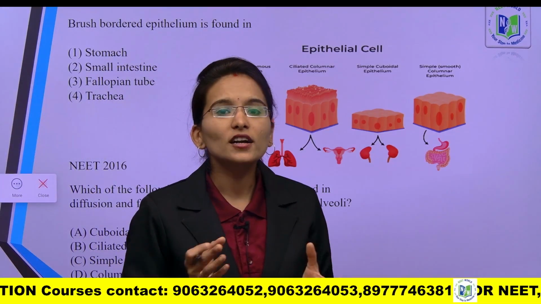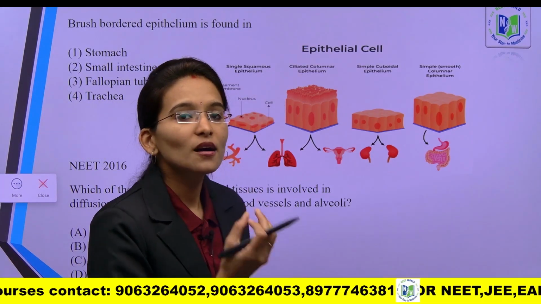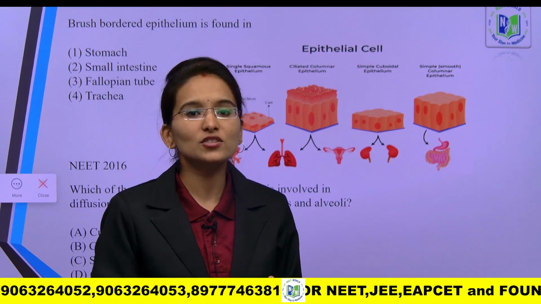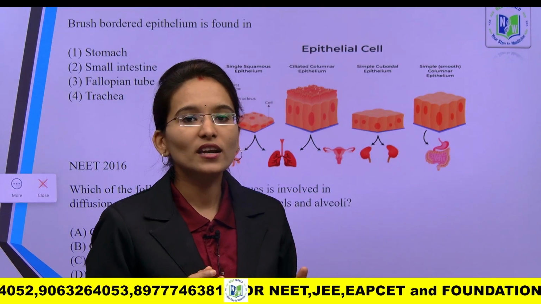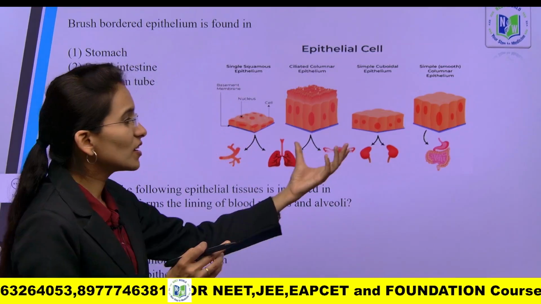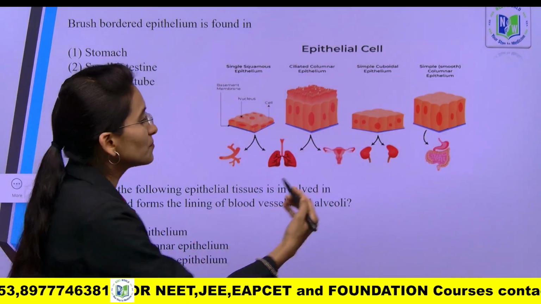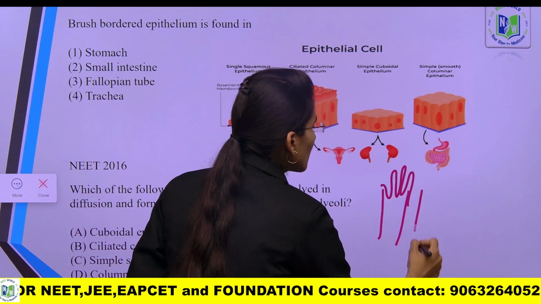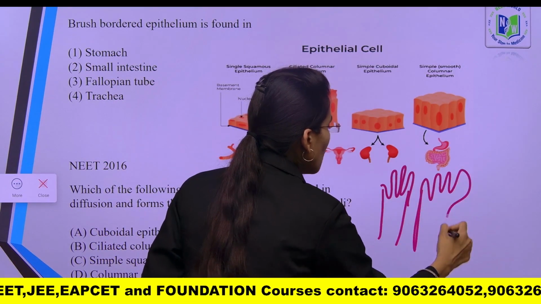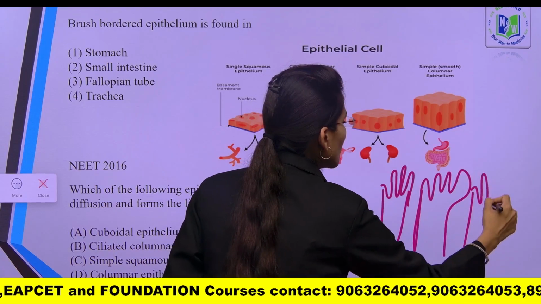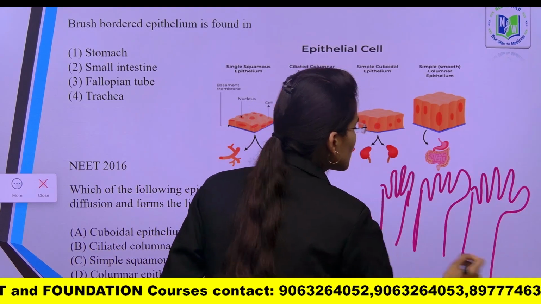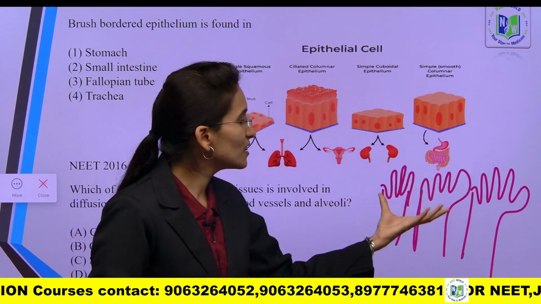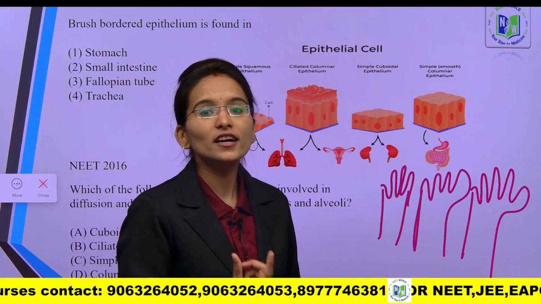The brush bordered epithelium is nothing but the inward projections, finger like projections called microvilli. The columnar epithelium is going to modify into finger like projections called microvilli. The presence of these microvilli gives the appearance of a brush. So, hence it is called brush bordered epithelium.